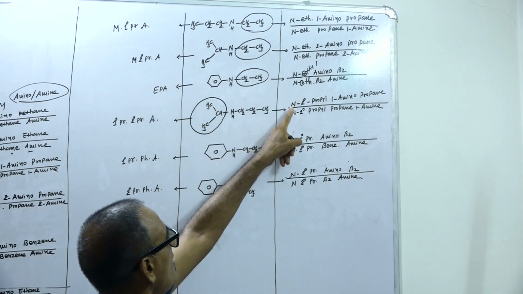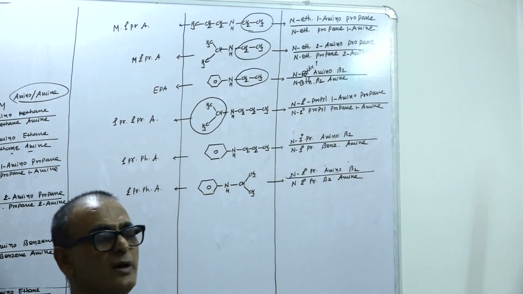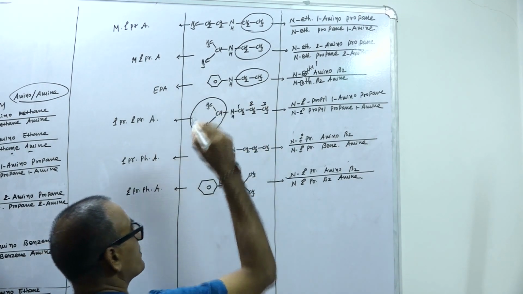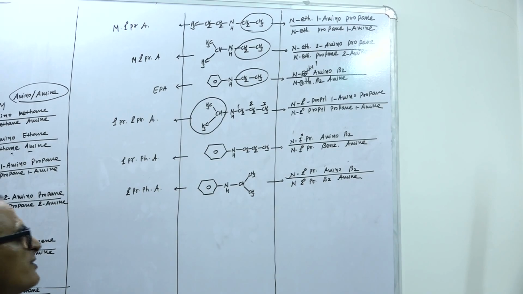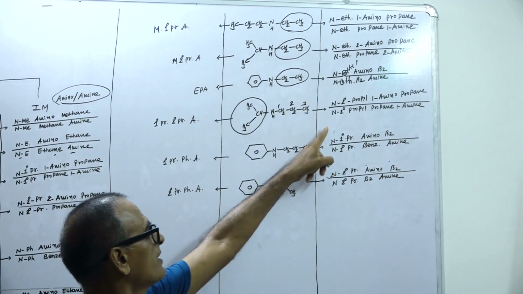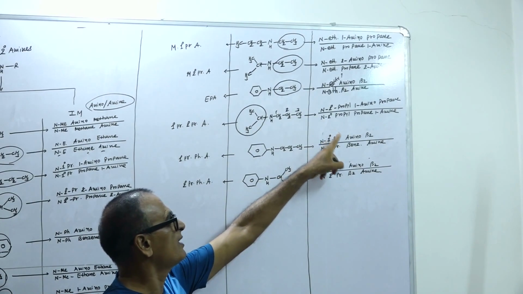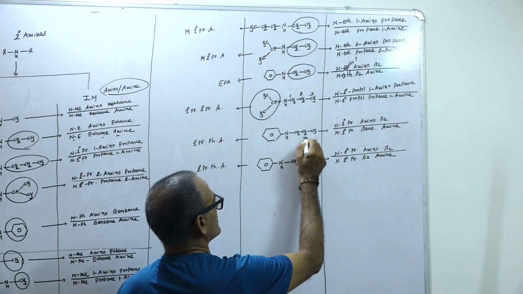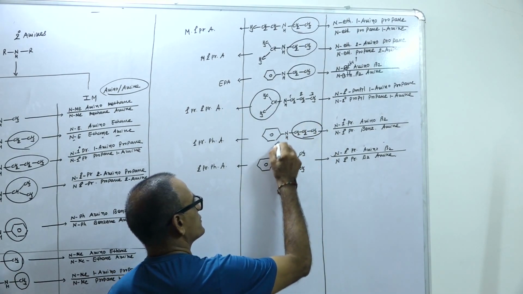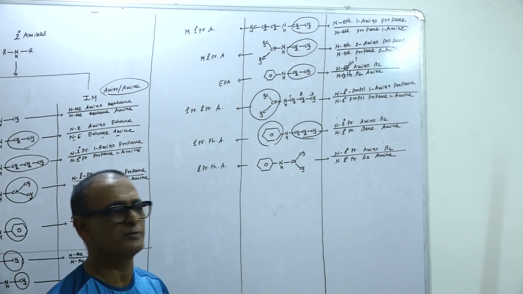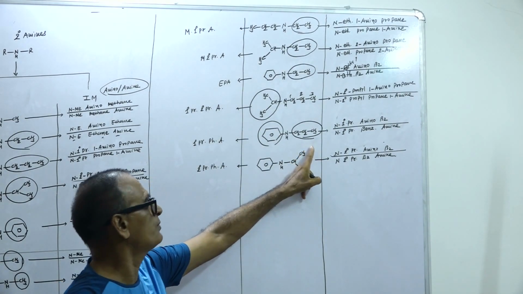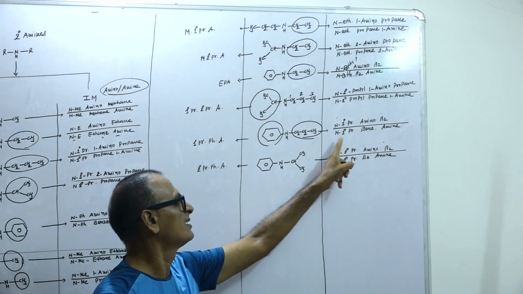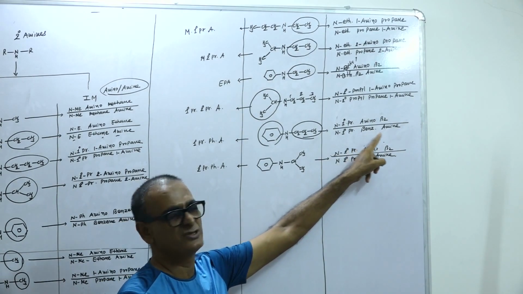That's why N-secondary propyl 1-aminopropane. Yes, 1, 2, 3, the amino group is present, nitrogen attached with first carbon atom. That's why 1-aminopropane. Otherwise, you can say N-secondary propyl propane 1-amine. This is नाइट्रोजन के साथ इनमें 3 कार्बन एटम, इसमें 6 कार्बन एटम, लेस नंबर ऑफ कार्बन वाले ग्रुप को मेंशन पहले करो. N प्राइमरी प्रोपाइल एमिनो बेंजीन, अदरवाइज N प्राइमरी प्रोपाइल बेंजीन 1-amine.